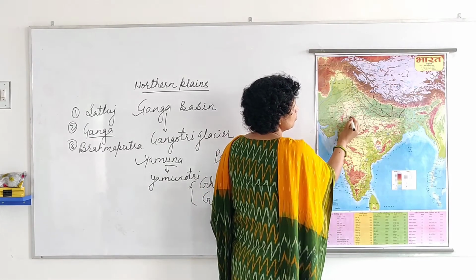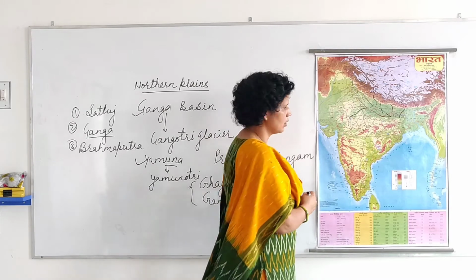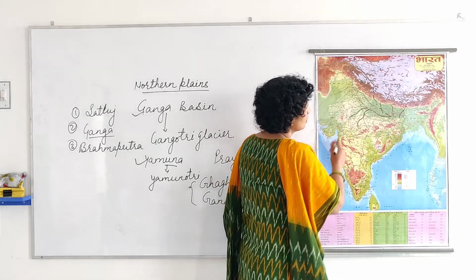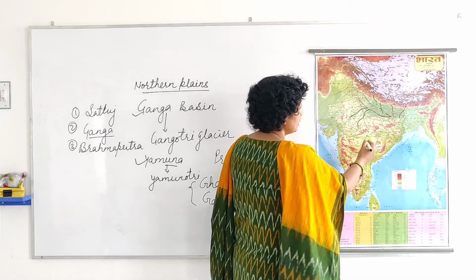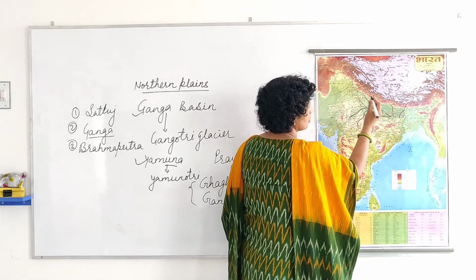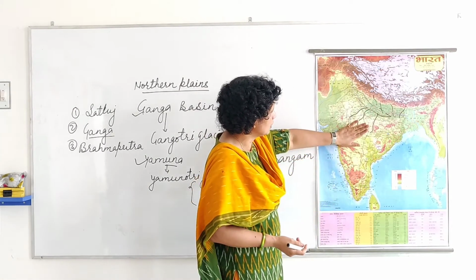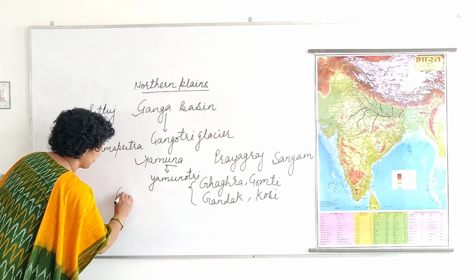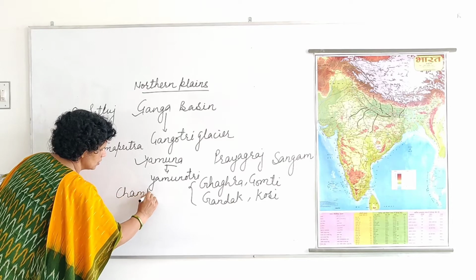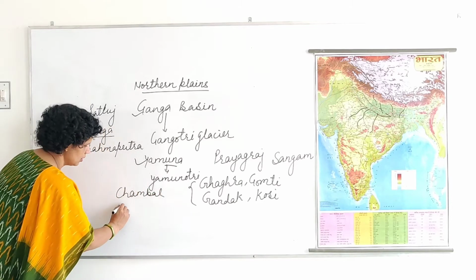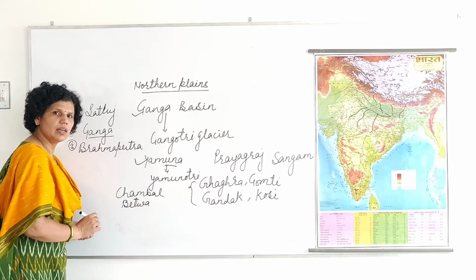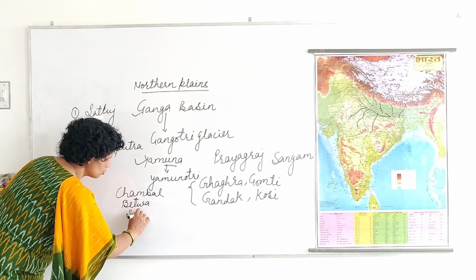After Chambal there is Betwa, and then Son. So these three rivers: number first Chambal, number second Betwa, and the last one Son.